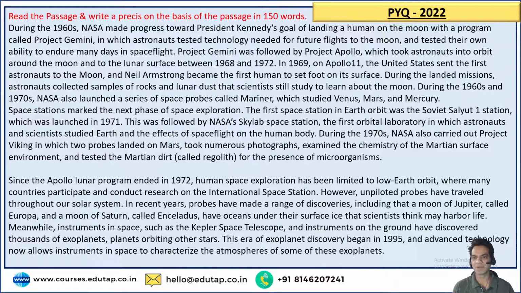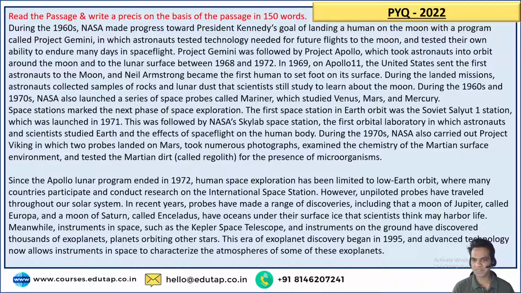In 1969, with Apollo 11, the US sent the first astronauts to the moon, and Neil Armstrong became the first human to set foot on its surface. During the landed missions, astronauts collected samples of rocks and lunar dust that scientists still study to learn about the moon. During the 60s and 70s, NASA also launched a series of space probes called Mariner, which studied Venus, Mars, and Mercury. Space stations marked the next phase of space exploration.